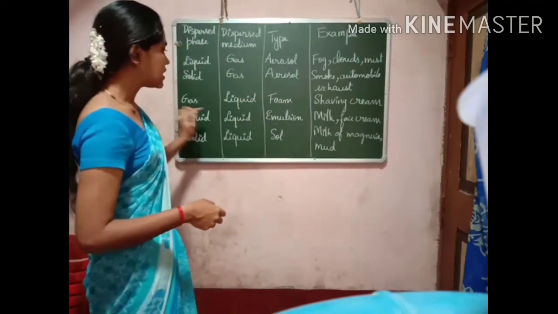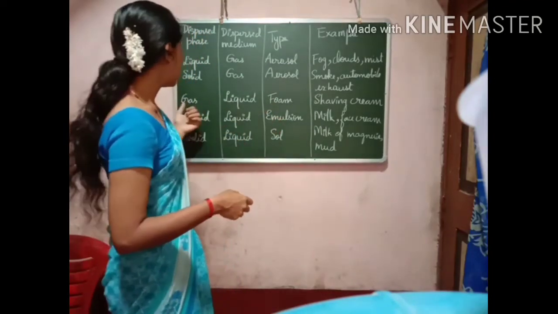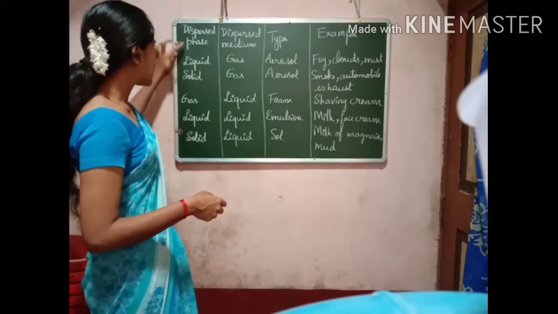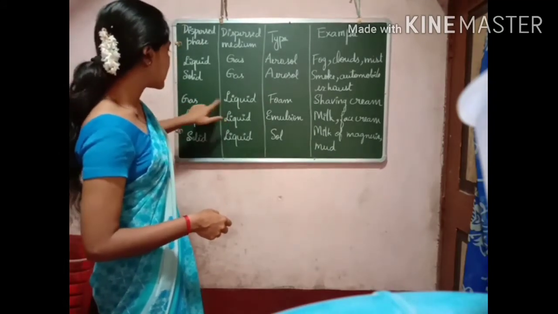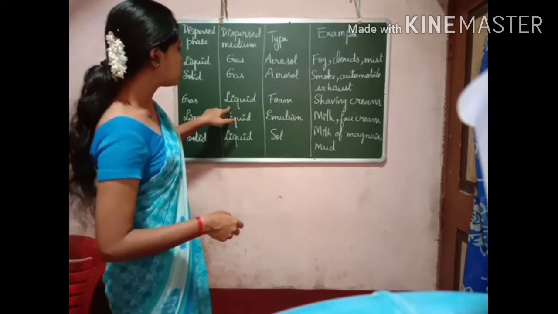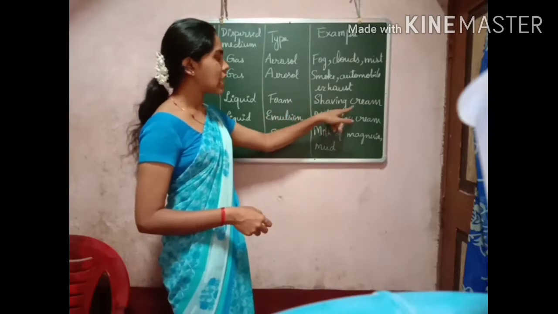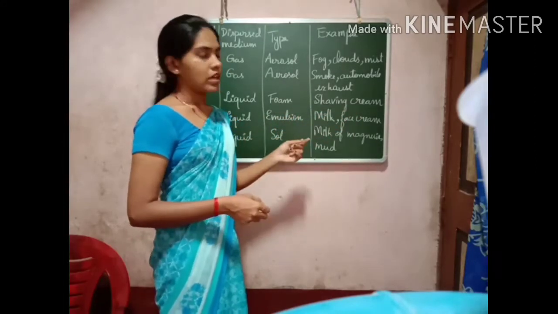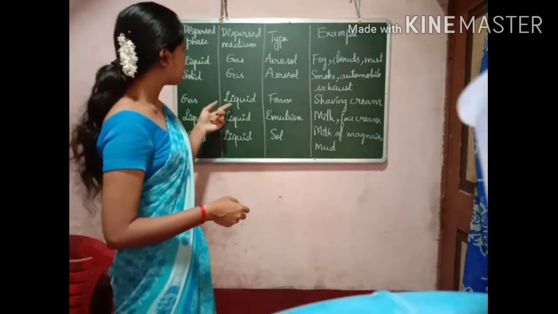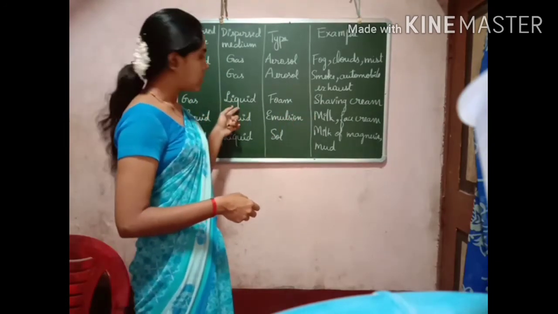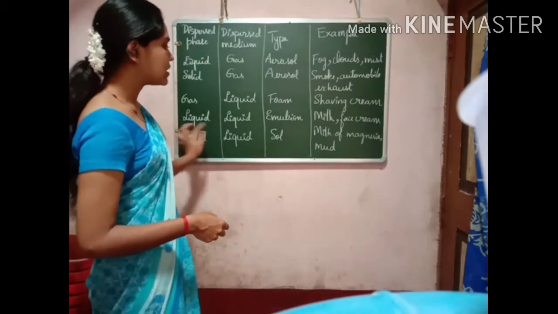The next thing is foam. You are familiar with this word, foam. Here the dispersed phase is gas and the dispersed medium is liquid. Gas particles are dispersed in liquid. The example is shaving cream. The gas particles are dispersed in a liquid medium.